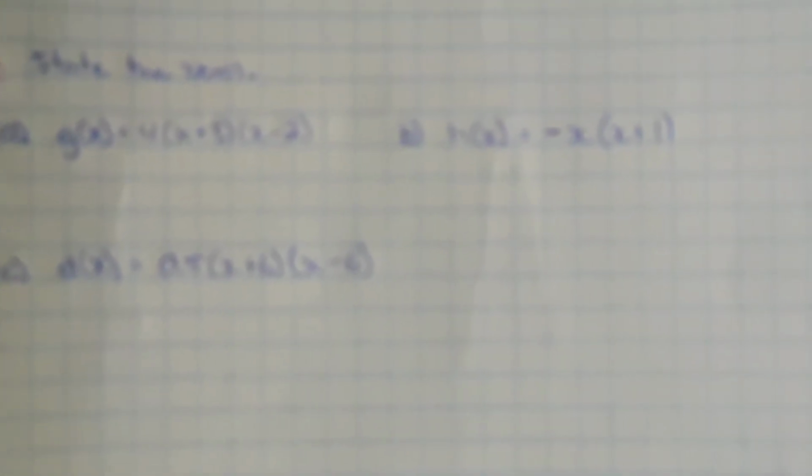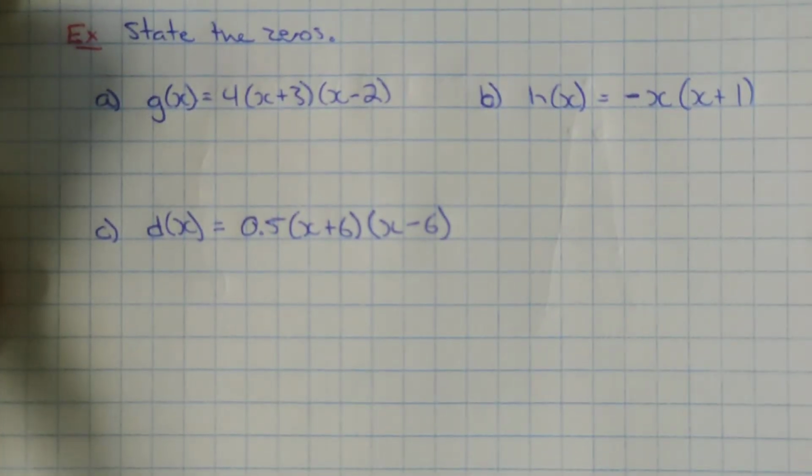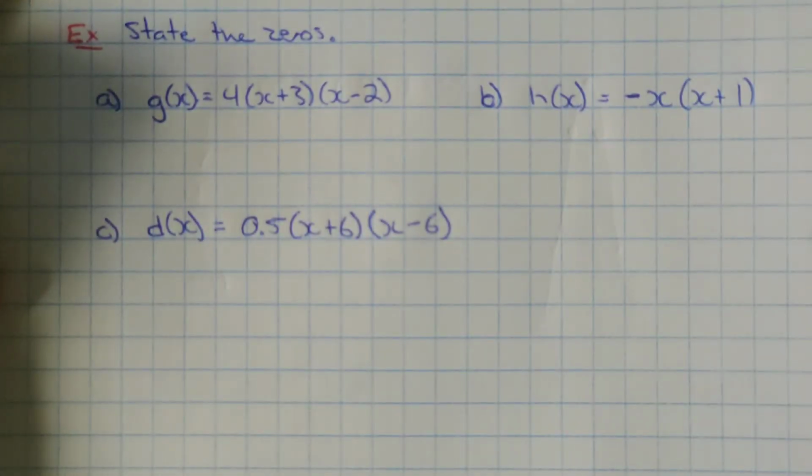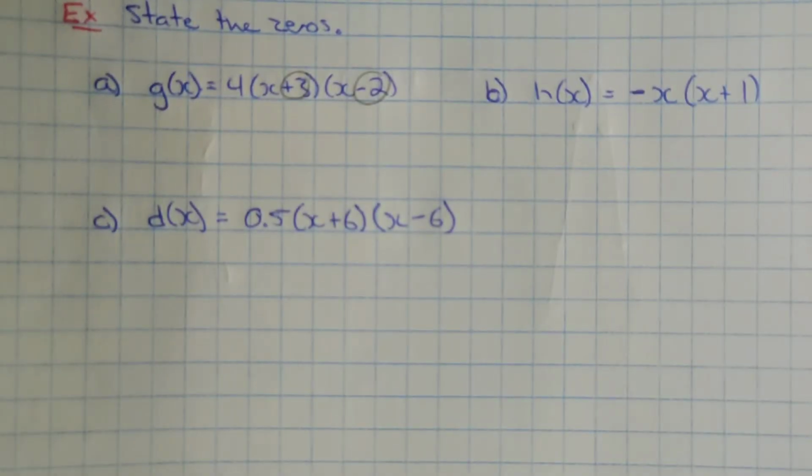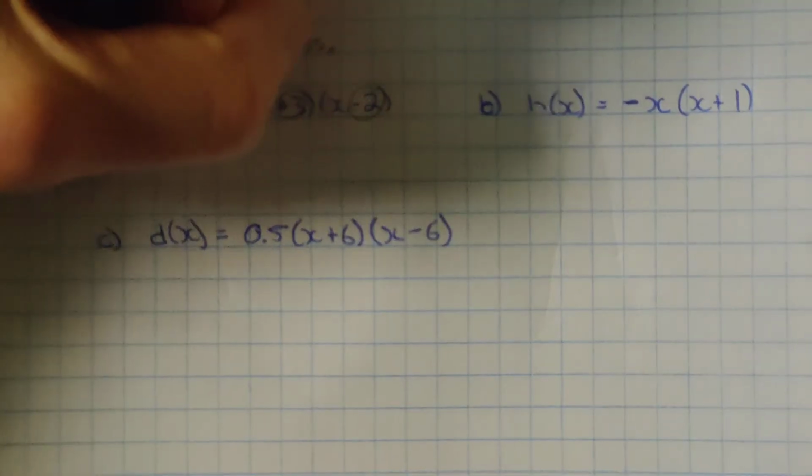So we got the function g at x equals 4 times x plus 3, x minus 2. So our zeros, we look at these two values here, and we just flip the signs. And again, I really apologize for this crazy zooming and focus issue. I'm going to try and figure that out eventually here for the next video. But our zeros would just be negative 3 and positive 2.